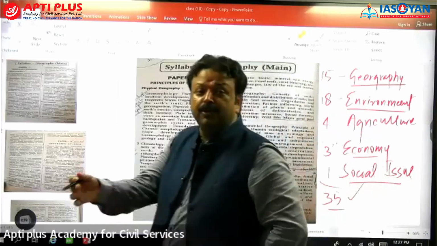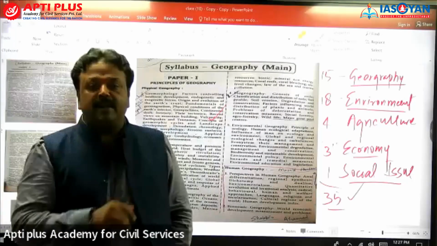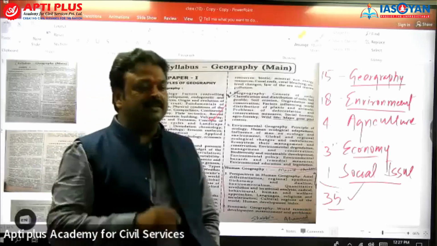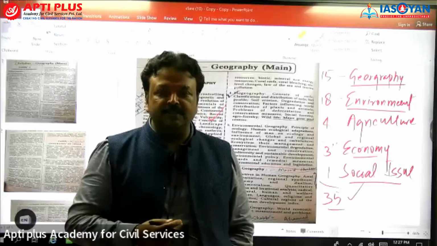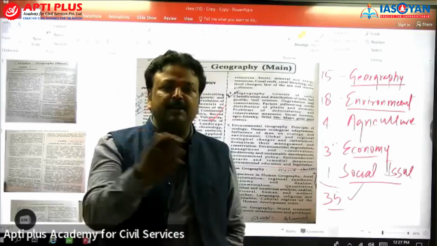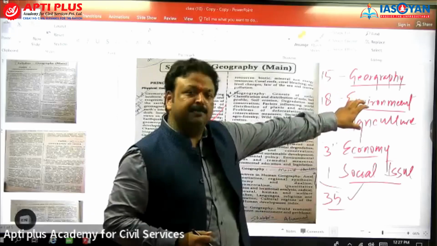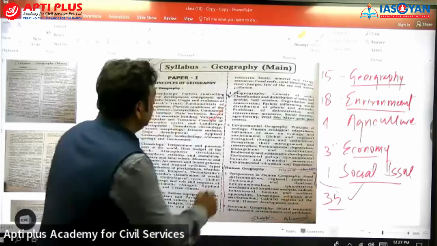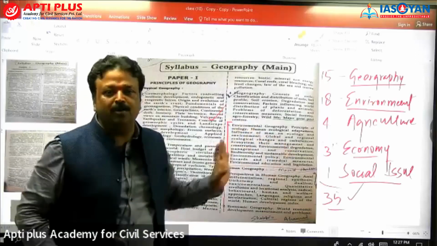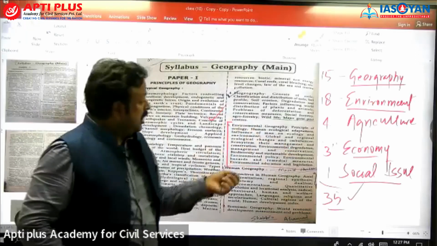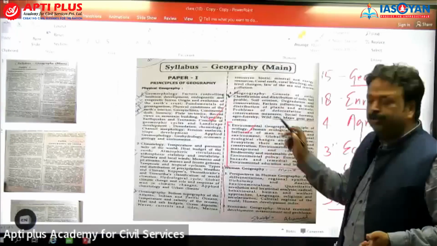Don't you think that we are going to read about the Environment Protection Act and the Forest Conservation Act? These are the legislation which is part of the conservation strategy, and that is part of environment. We read it separately in prelims, but it is an integral part of your geography preparation. This is your syllabus I'm talking about. If you are preparing geography as a whole, these things are going to be intrinsic.